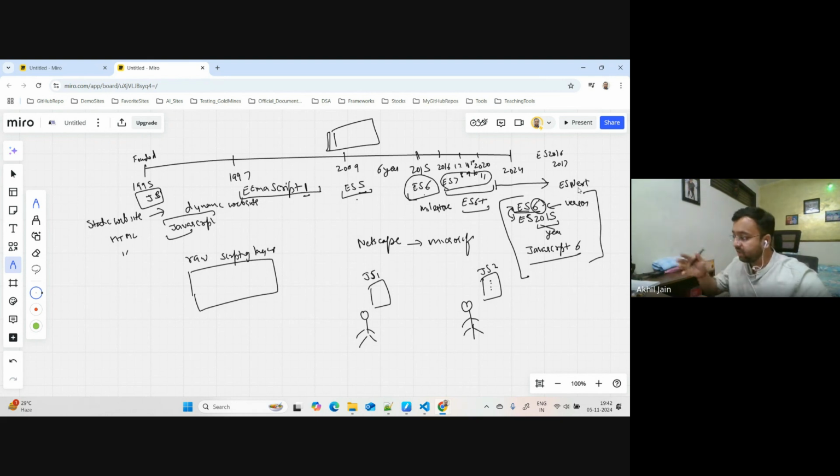They are not saying any like 7, 8, 9, 10, right? Now they're not saying any of this. They are saying it is ES next, and they're putting all of this into this bucket. But they are also coming up with this version, 2024, 25, and all of that. But in the common terminology, in the technical world, what they do is they call these versions. So let me write it here.